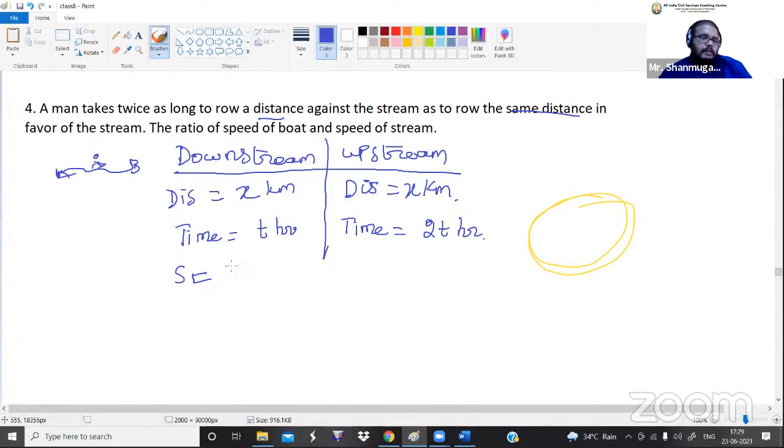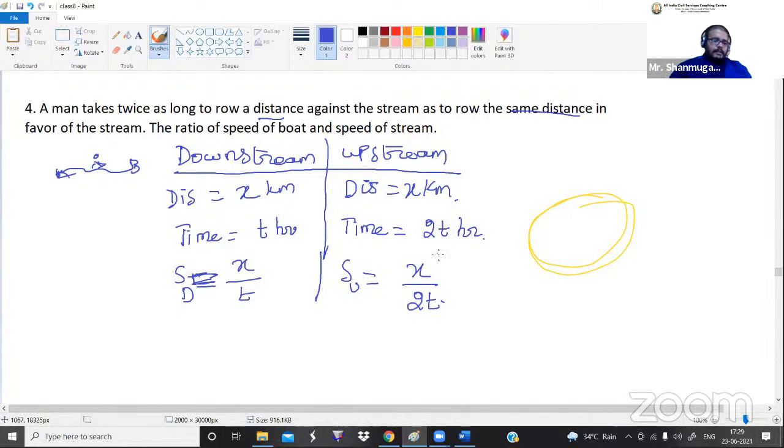Speed is equal to distance divided by time, so downstream speed is x divided by t, and upstream speed is x divided by 2t. Now that we know the downstream speed and upstream speed, we can calculate the speed of the boat and the speed of the stream.